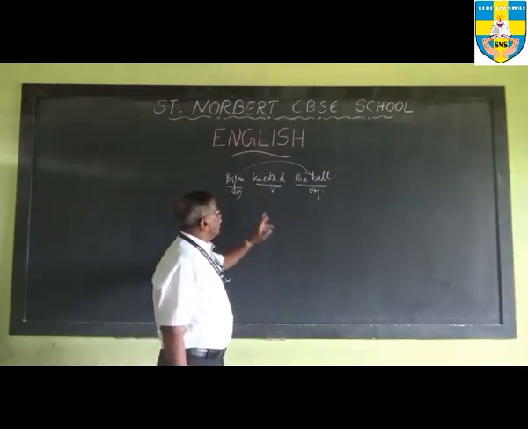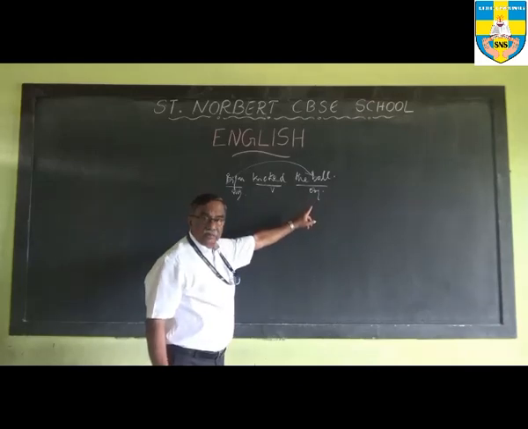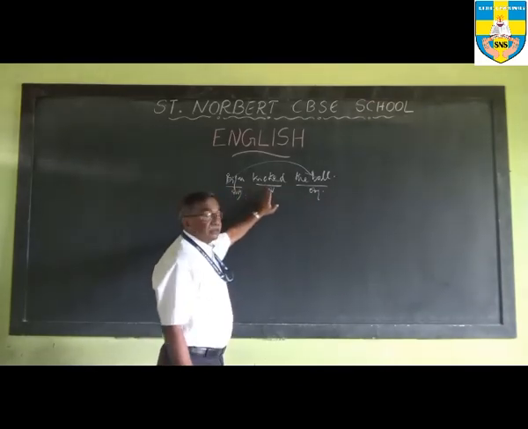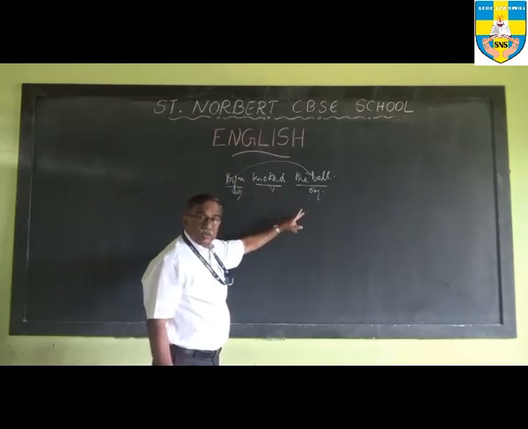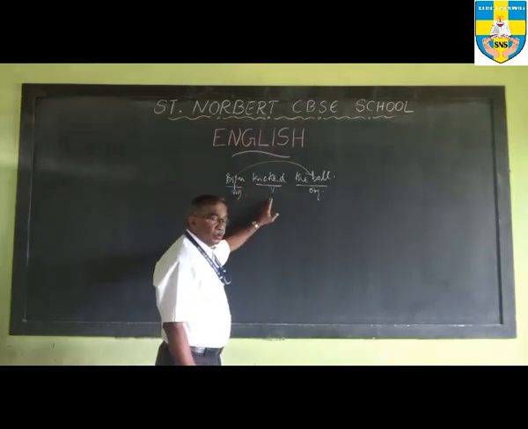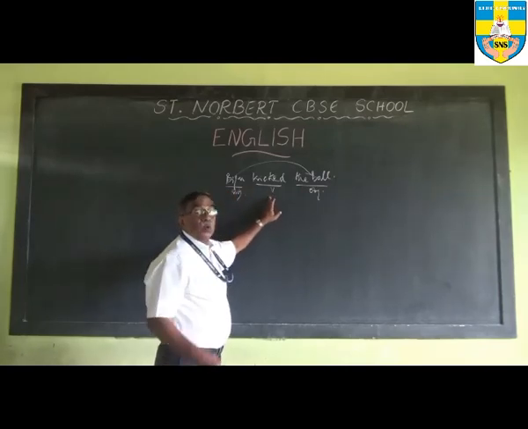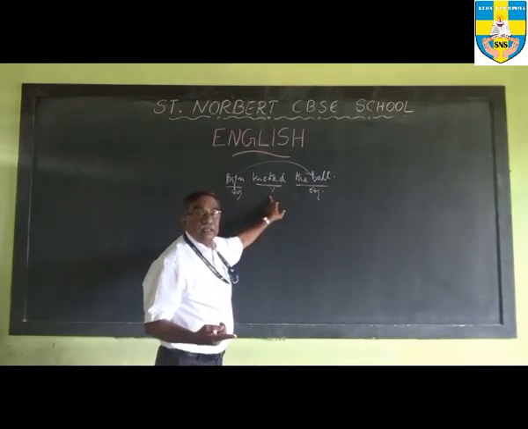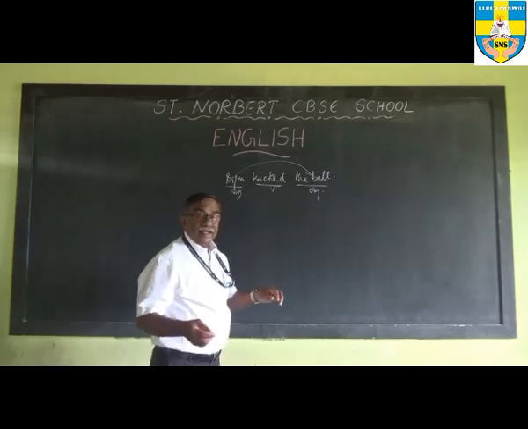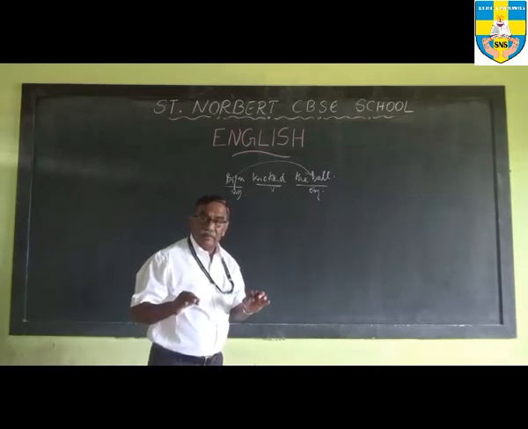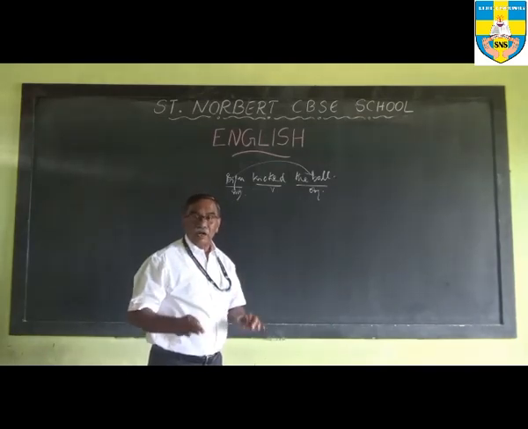I repeat, if you want to find out which is the object, you ask the verb what. What did the subject do? In this case, what did Biju do? Biju kicked. What did Biju kick? He kicked a ball. So you get an answer. And in an intransitive verb, we do not get an object.